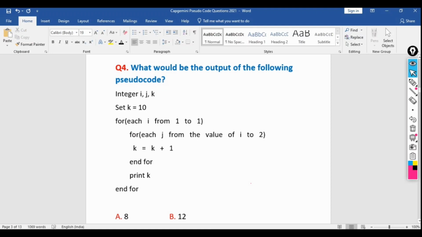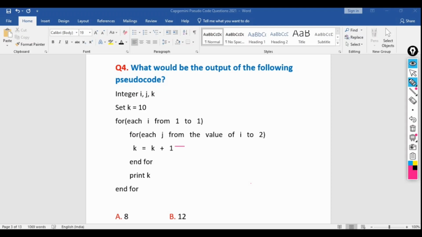So here each j from value 1 to 1, that means only one time the for loop will be executed, because 1 to 1, that means we are not incrementing the value. Only one iteration will be happening. So for j, i to 2. So what is the value of i here? 1. So 1 to 2 we need to execute, or you can say the value of j equal to 1 to 2. That means 2 times the iteration will be happening for this inner for loop. So inside this inner for loop, k equal to k plus 1.